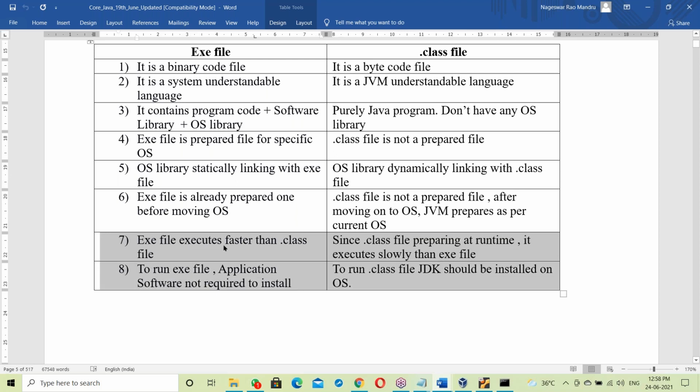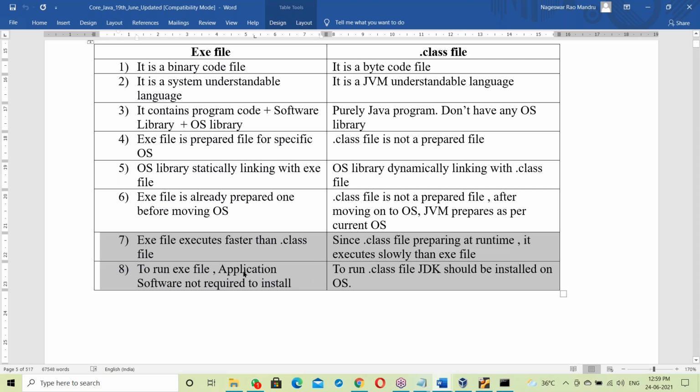Next point. An exe file executes faster than a dot class file. The reason is that it is an already prepared file. Since the dot class file is prepared at runtime, it executes more slowly than the exe file. The exe file is already prepared, so it directly executes. But the dot class file has to prepare at runtime, so some time is taken. So a Java program executes slower than a C program, and a C program executes faster than a Java program.